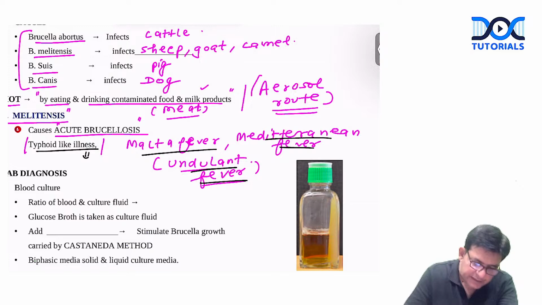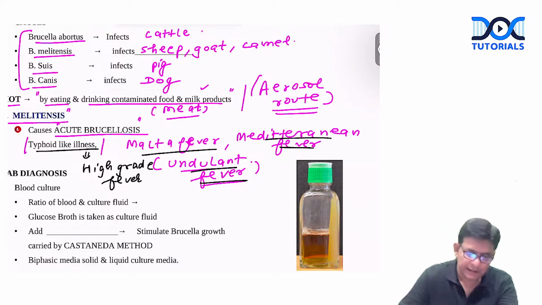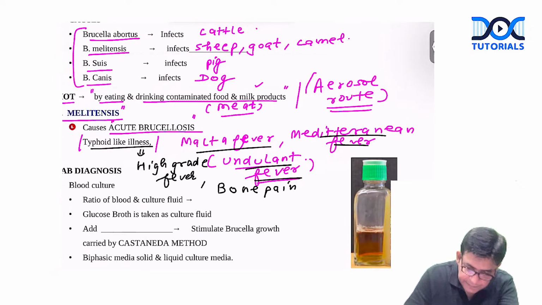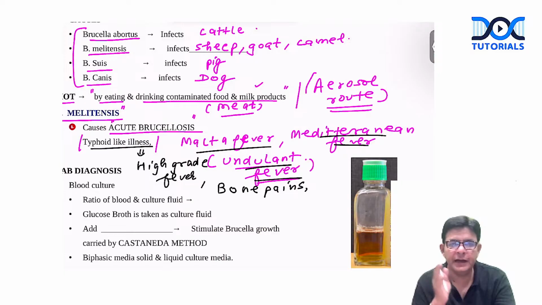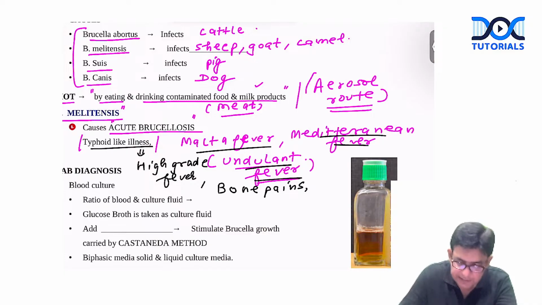That is, there is a high-grade fever in this particular one. Then there are bone pains, and in the bone pains mostly the spine is involved. Because of that only we tend to confuse it with what? TB. So bone pains, that is also one of the things.